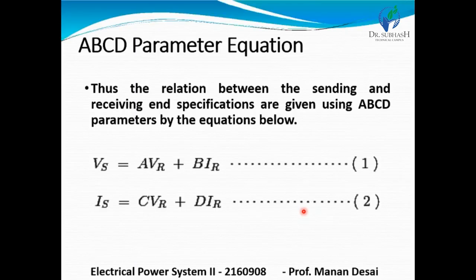Now, we can determine the relation between sending and receiving end specifications using ABCD parameters.